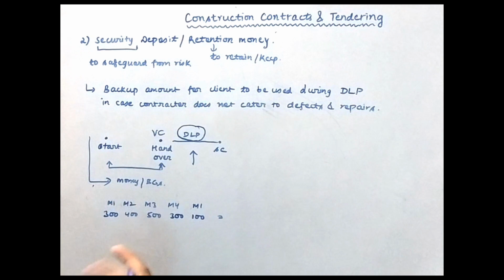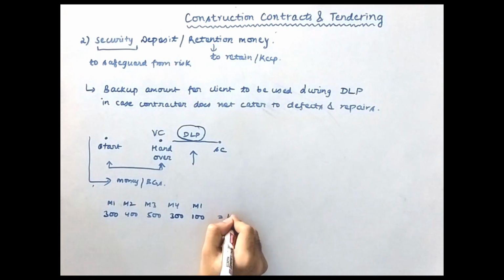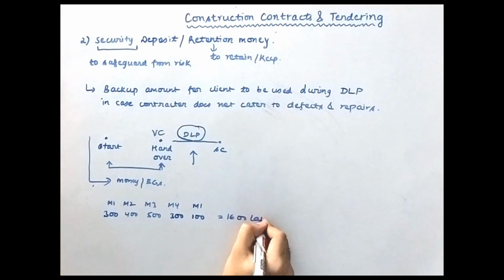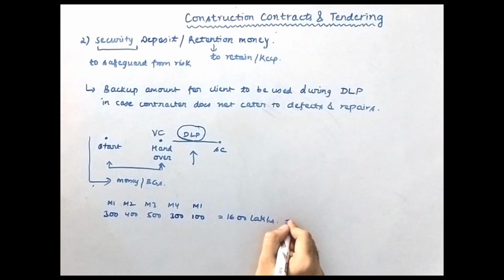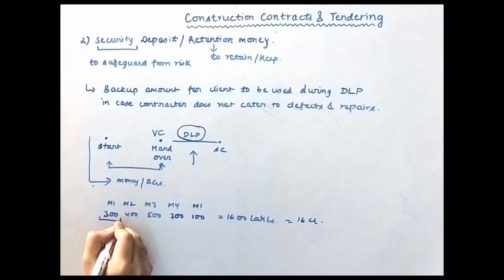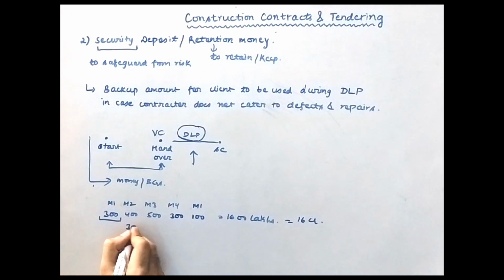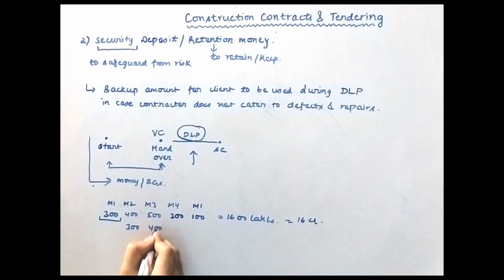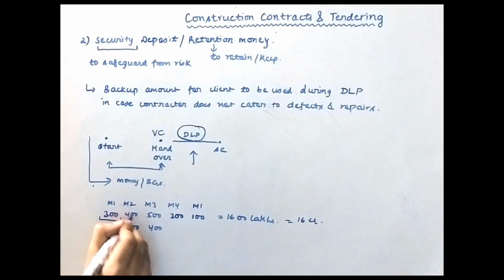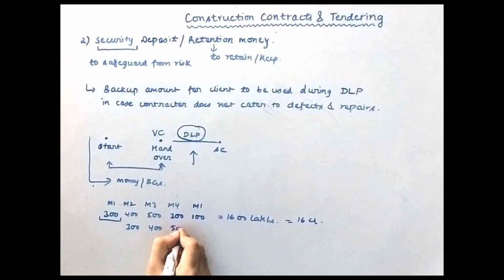That means the total work done is equal to the total contract value, which is 1600 lakhs. So this is the total project value, that means 16 crores. Okay, so this is the project value. Now usually what happens is, if you have done 300 lakhs of work in the first month, then you will submit a bill in the second month. So you submit the bill in the next month, the first month's work in the second month, the second month's work in the third month, and so on.